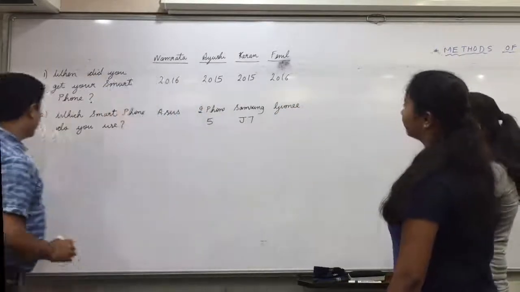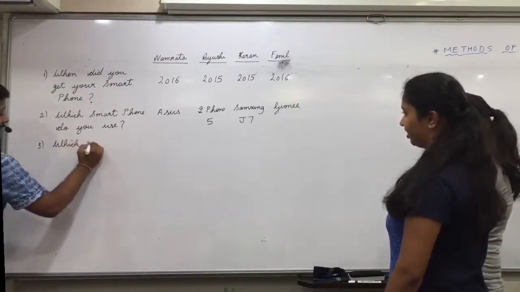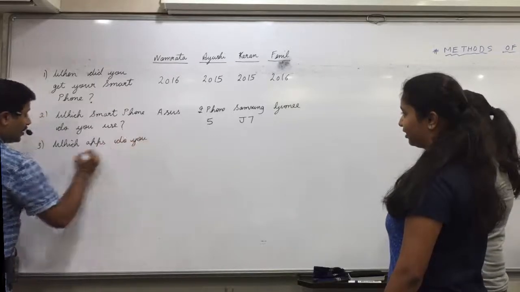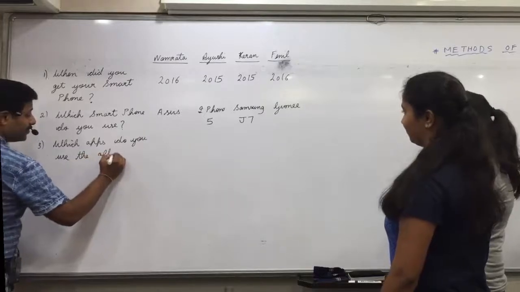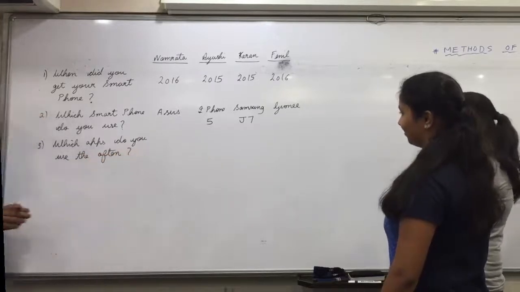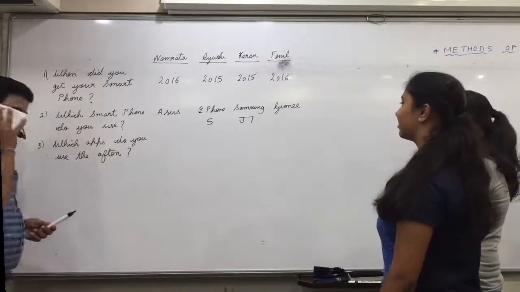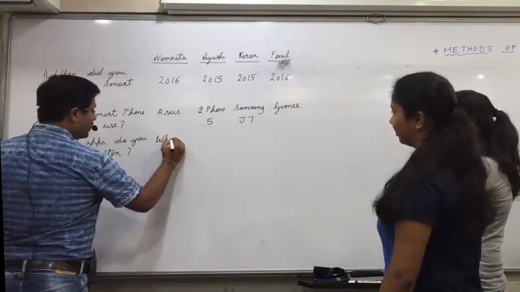Okay. Third, which apps do you use the most often? Yes. WhatsApp. What else? Snapchat. I was expecting that.